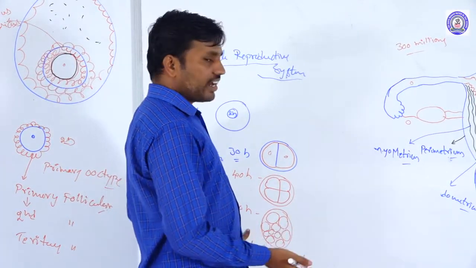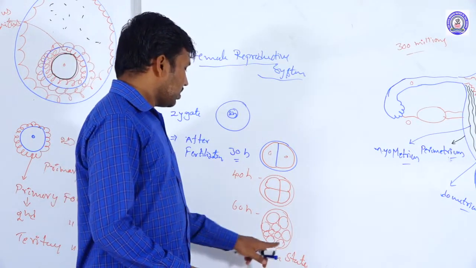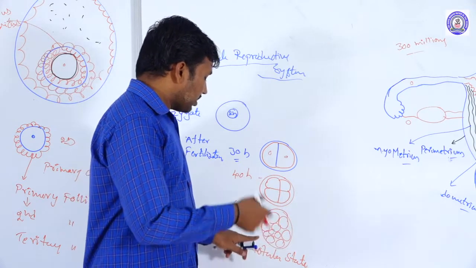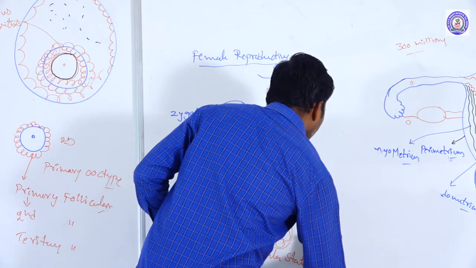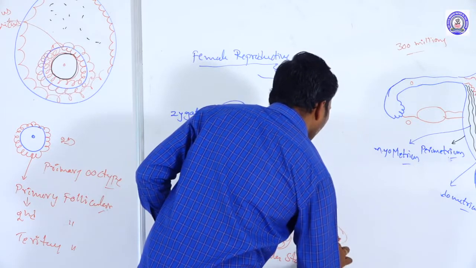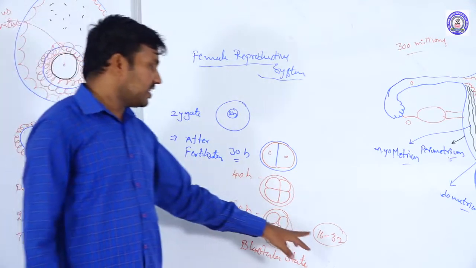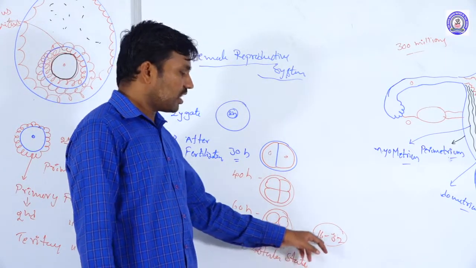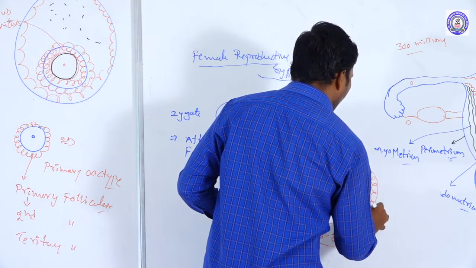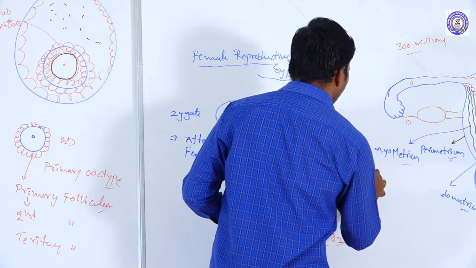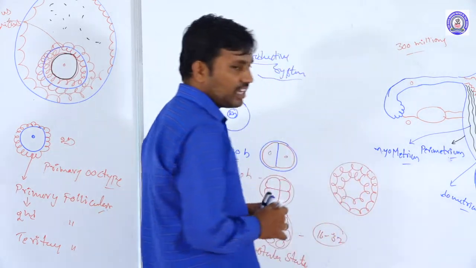After that, when the second and third day are completed, the 8 cell stage goes to 16 to 32 cells. So the 16 to 32 cell stage is entered, and at this stage it appears as a mulberry fruit shaped structure.